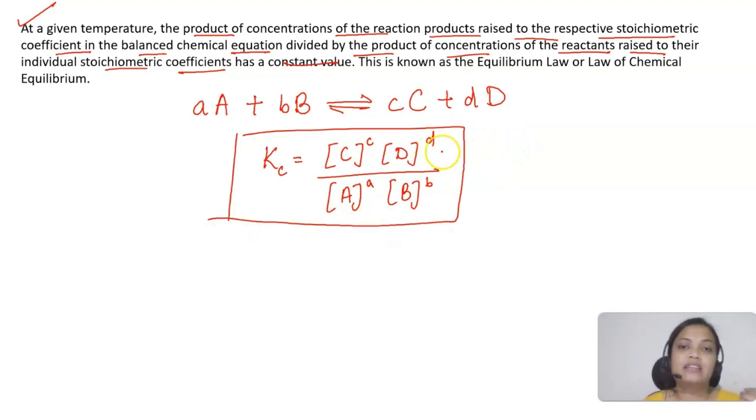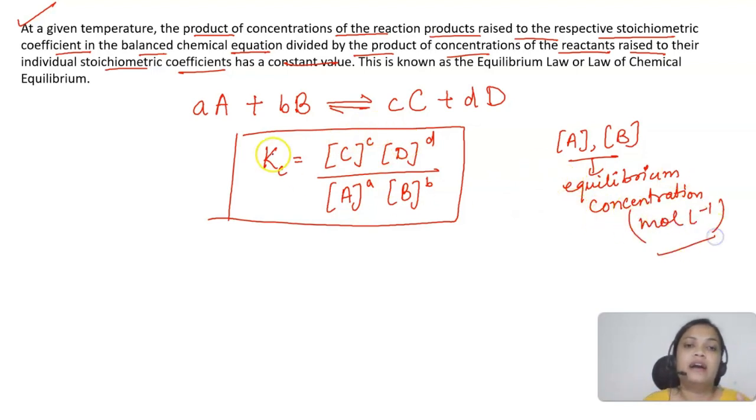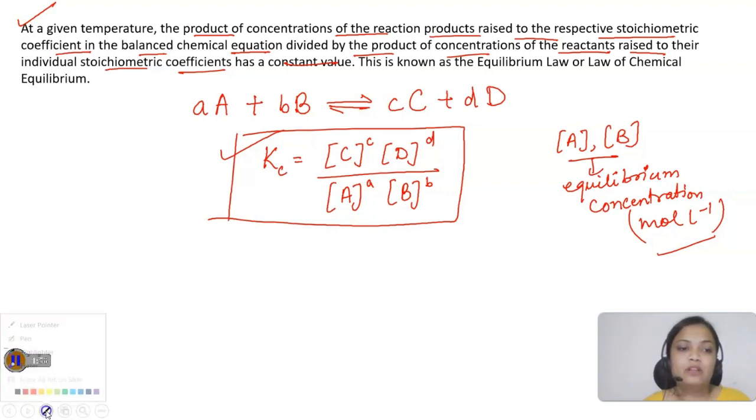Try to understand that these concentrations are the concentrations at equilibrium, okay. These are the equilibrium concentrations, meaning when equilibrium is reached, at that time what is the concentration of your reactants A and B and products C and D, okay. And these are the stoichiometric coefficients. Concentrations are taken in mole per liter, and this is what you will be getting as the equilibrium constant, okay. Keep that in mind.